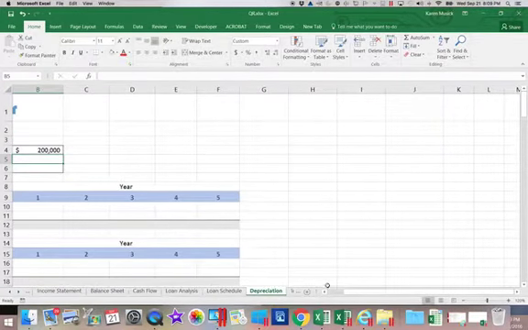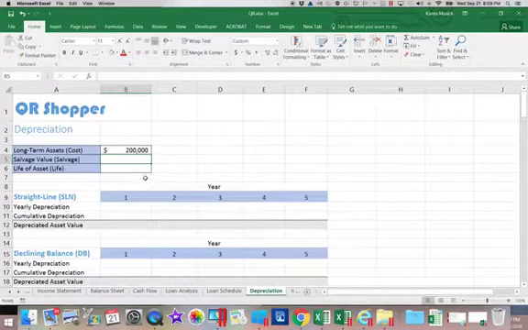The next piece of information we need to have is something called a salvage value. What a salvage value means is if I expect that this piece of equipment or whatever this asset is going to last 10 years. That's how long I'm going to be able to use it for its intended business purpose. Then I need to determine if I can sell it after that 10 years, what is it worth?